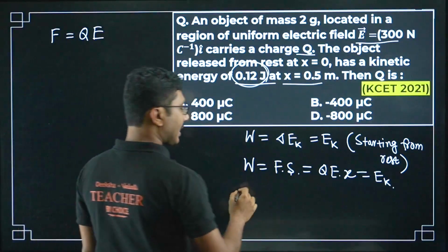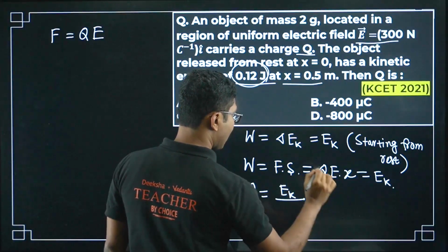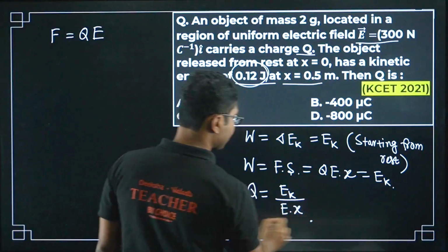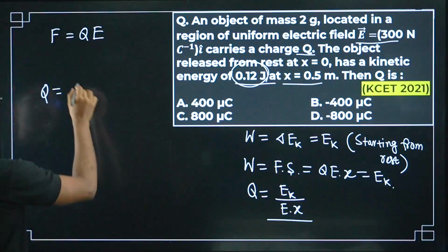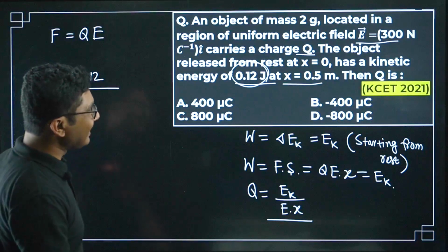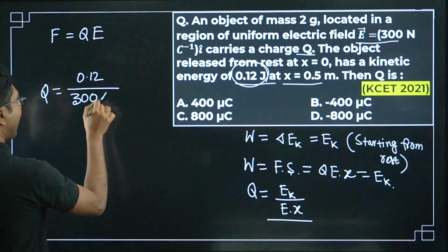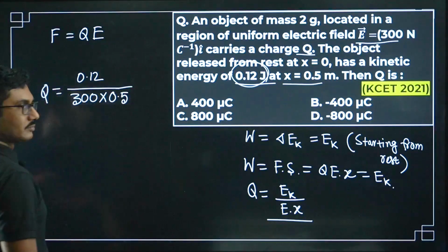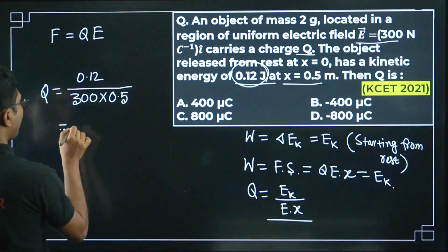So from here Q equals kinetic energy divided by E times x. Let's put the values. Q equals 0.12 divided by electric field E as 300 and displacement as 0.5.